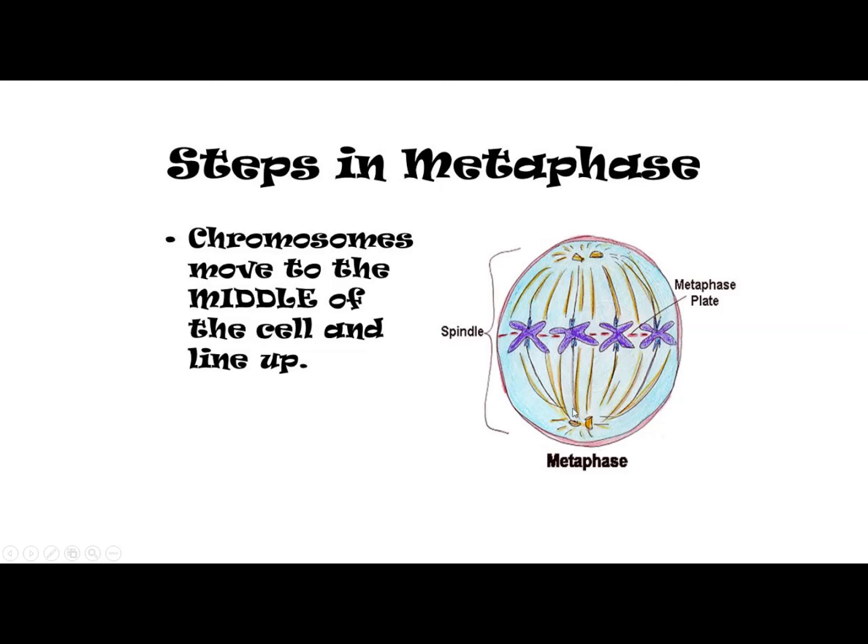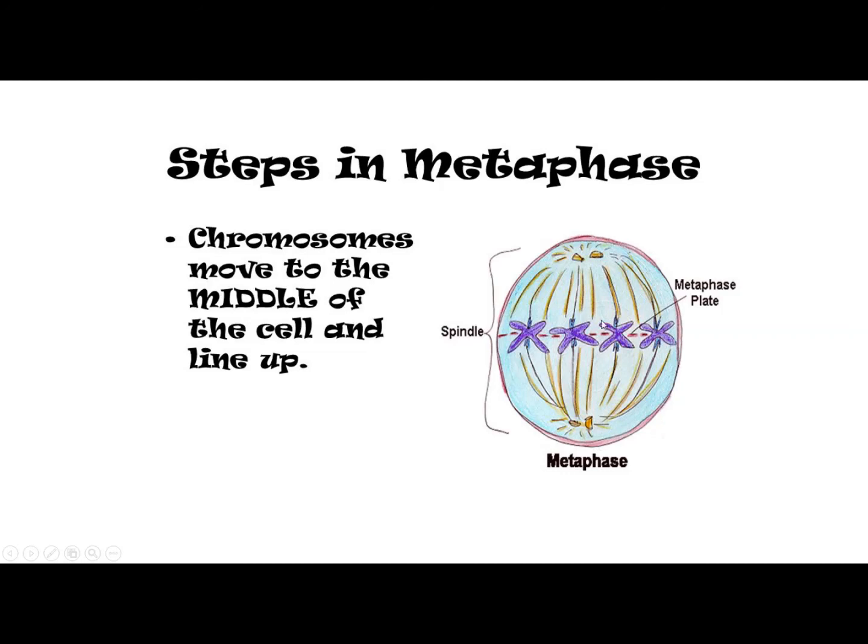The spindle is formed. These yellow lines are the spindles which are formed between the two centrioles on the opposite poles. So metaphase is quite different from the prophase. Whatever happened in prophase, the next steps will take place in the metaphase.